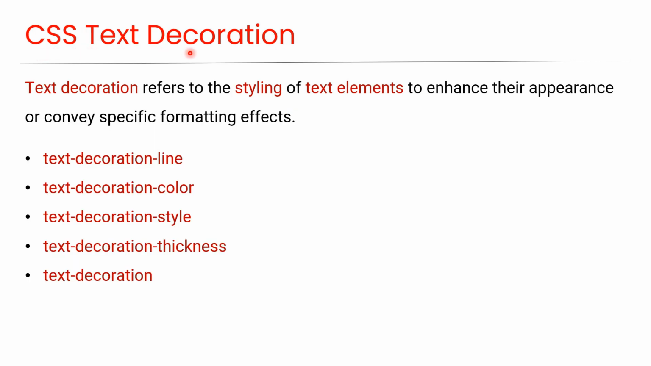CSS Text Decoration. Text decoration refers to the styling of text elements to enhance their appearance or convey specific formatting effects. Here are some key properties related to text decoration in CSS: text-decoration-line, text-decoration-color, text-decoration-style, text-decoration-thickness, and text-decoration. Now we'll look at each of them with an example.